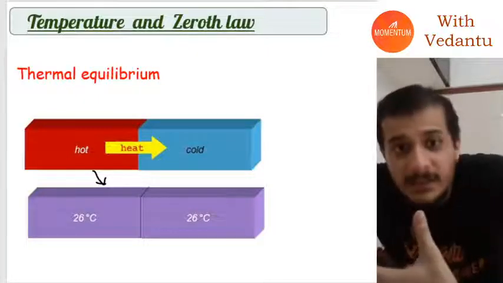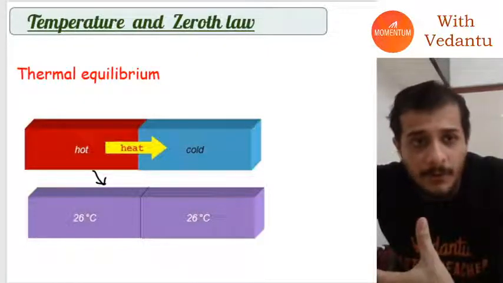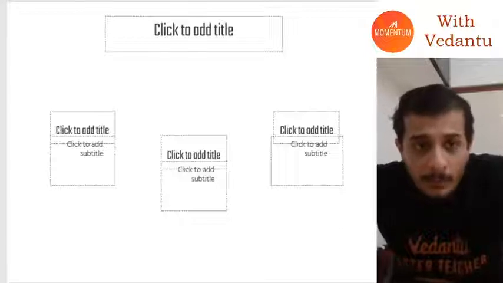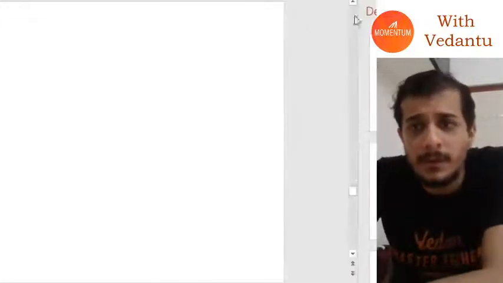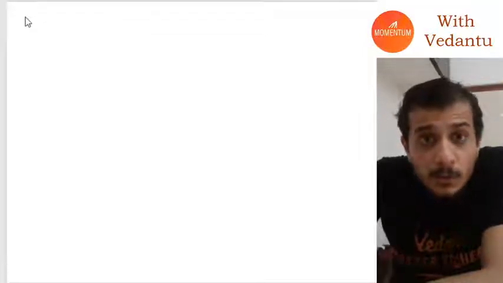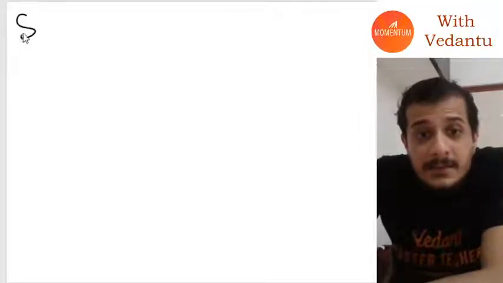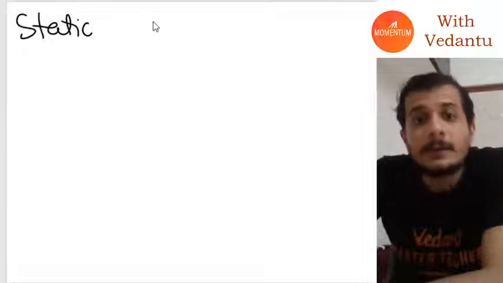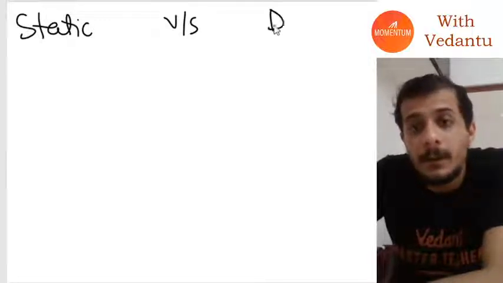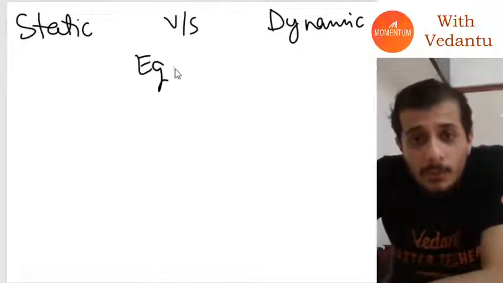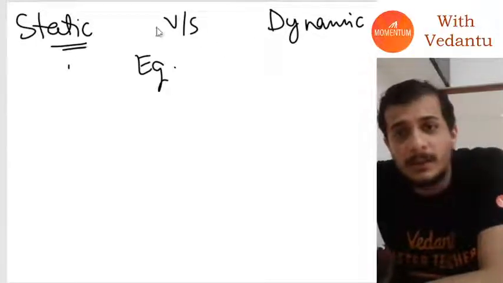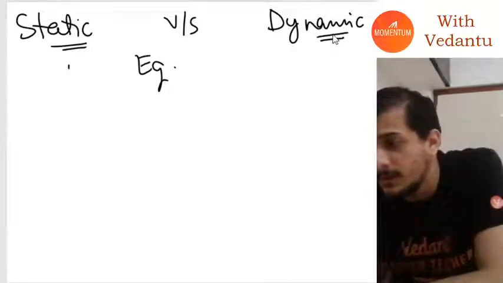So how do you define thermal equilibrium? Let's talk about this. In order to understand thermal equilibrium, guys, you need to understand two different types of equilibrium: static and dynamic equilibrium. Do you guys know the difference between a static and a dynamic equilibrium?